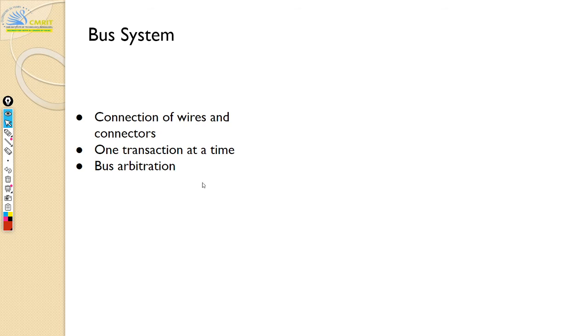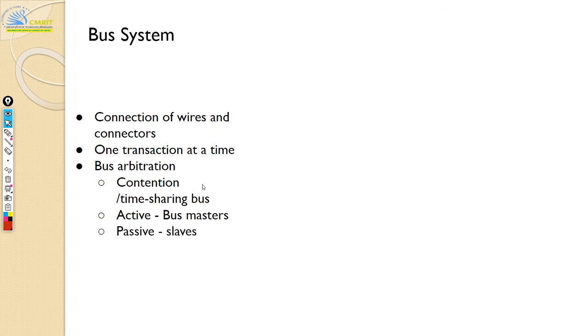Okay, so once that transaction is done, then C and D can talk. So that there is no conflict, so there is no contention. It's called contention and time sharing of the bus. And there's also something called bus masters and slaves. Okay, so this is again very important.